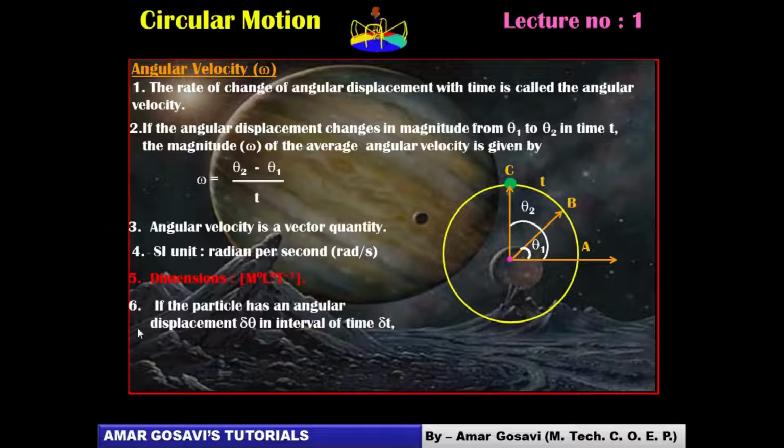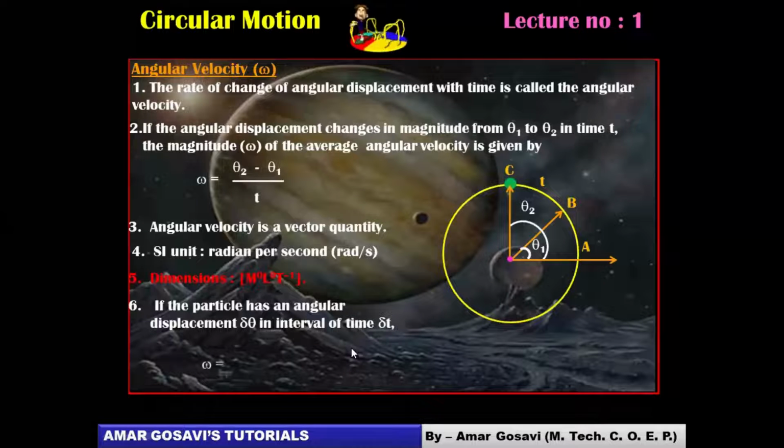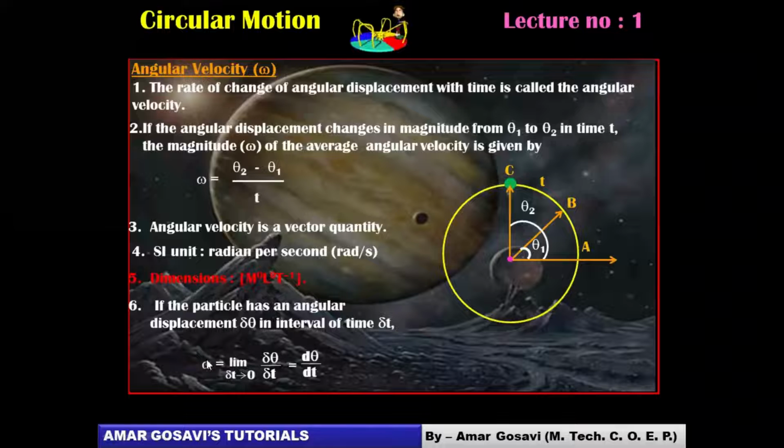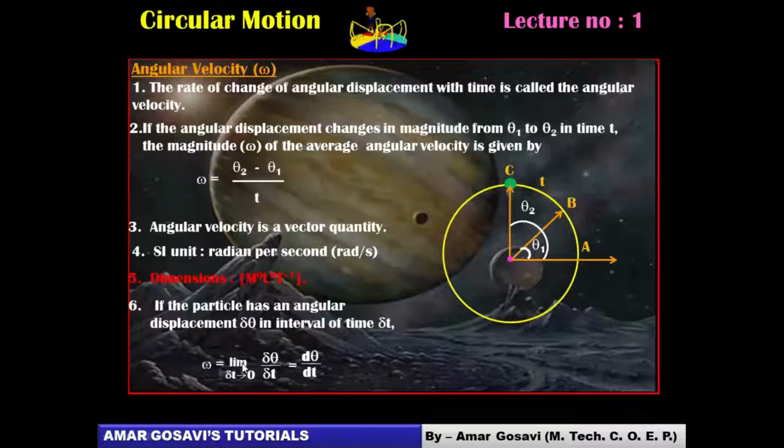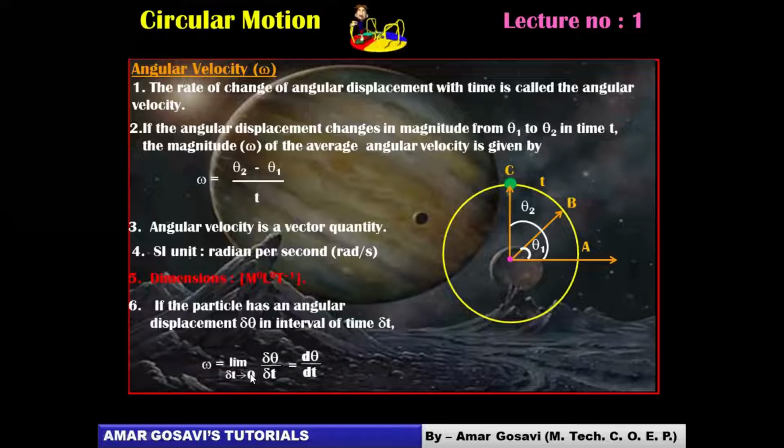But remember one thing, if it's a small angular displacement given by del theta in a small time interval del t, then angular velocity will be given in terms of limiting action. Understand how we denote it. Limit, lim stands for limit, del t tending to 0. Del t tending to 0 means del t is very near 0, but it has not become 0.